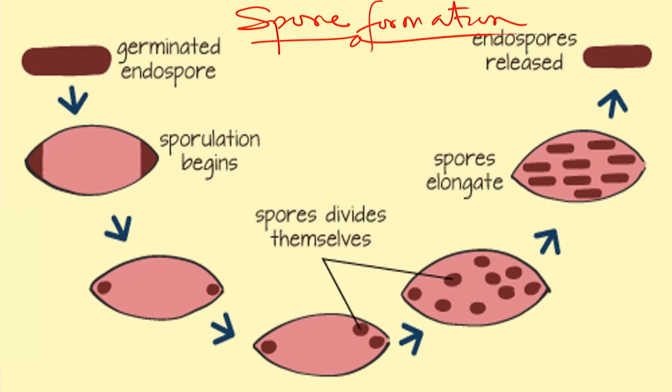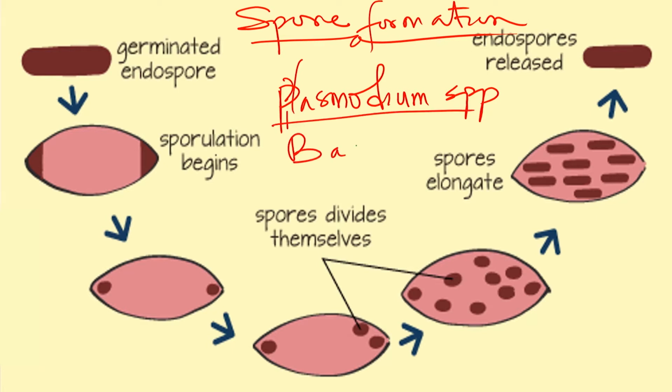Spore formation usually occurs within organisms that are very, very microscopic. For example, the Plasmodium species usually form spores. And of course, the main spore-forming organisms are the bacteria.